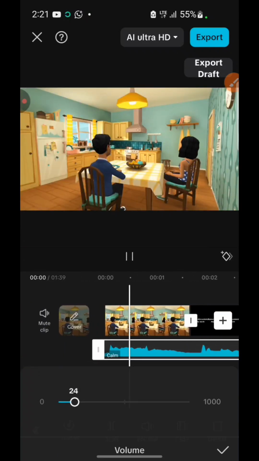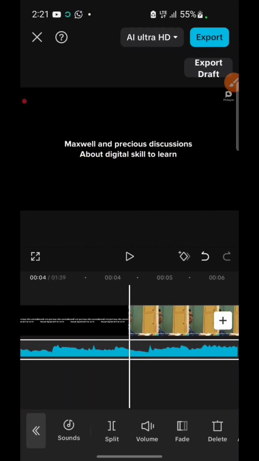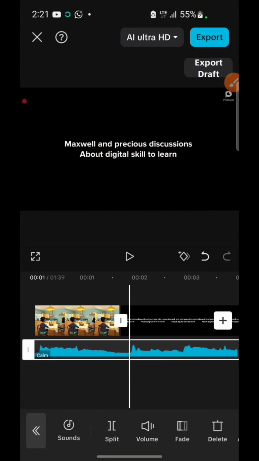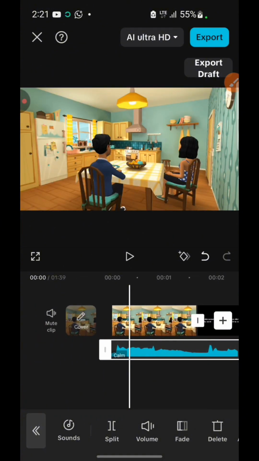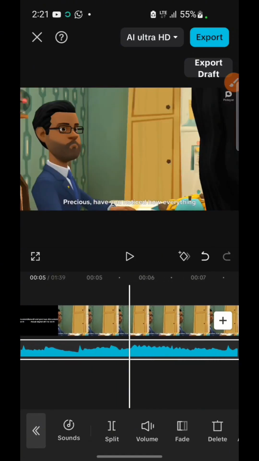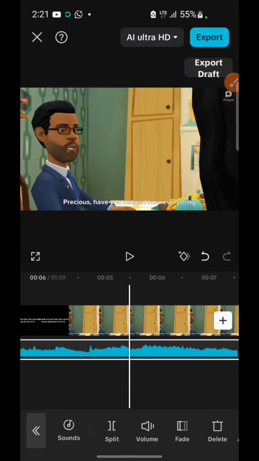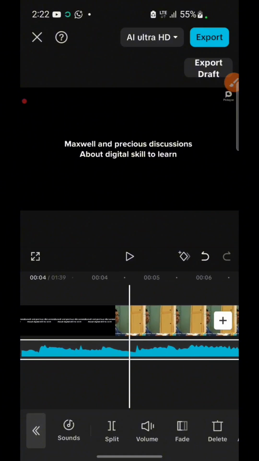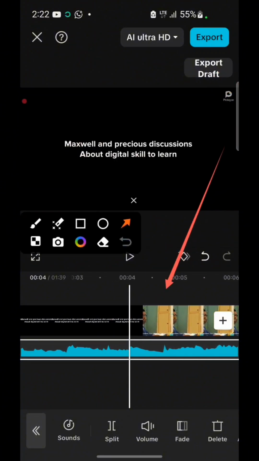So you can do that, and so I'm going to do something here. Let's say, from this beginning, I want the music to be a little bit high, right? Then towards where they start conversation, I want it to reduce drastically. So what I'm going to do is between this place where they start conversation, this place here, right? Look at the video. This is where they started conversation.